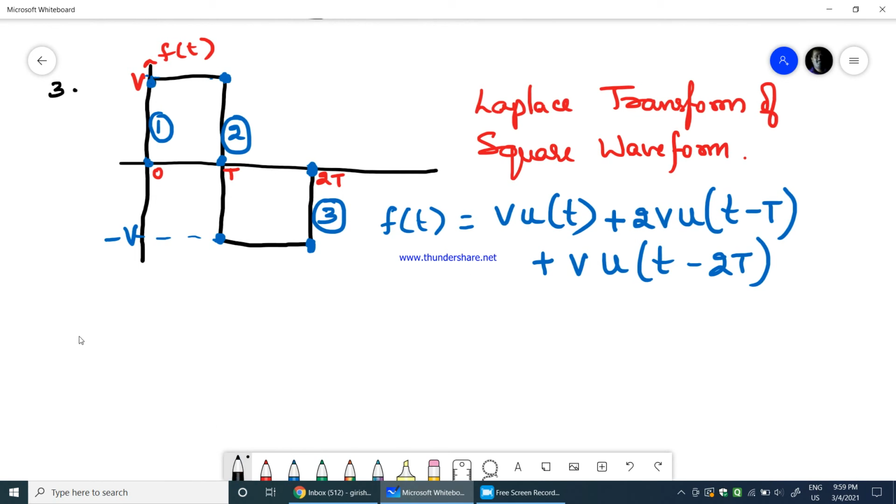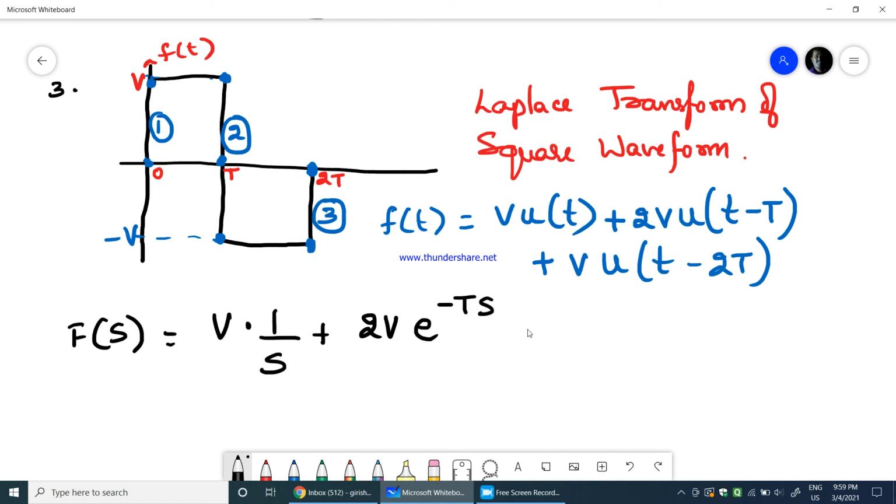Therefore f of s would be equal to v into 1 by s, plus 2v into, it is not just 1 by s now, it is e power minus ts into 1 by s, plus v into, again it is not just 1 by s, it is e power minus 2ts into 1 over s.